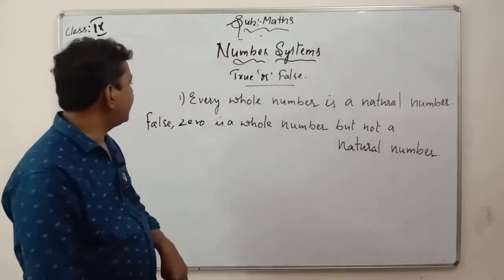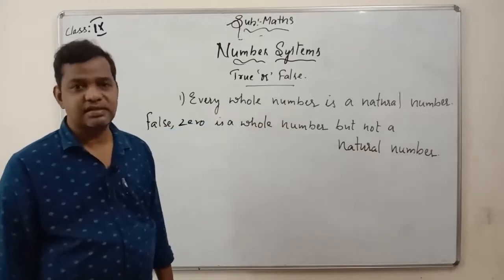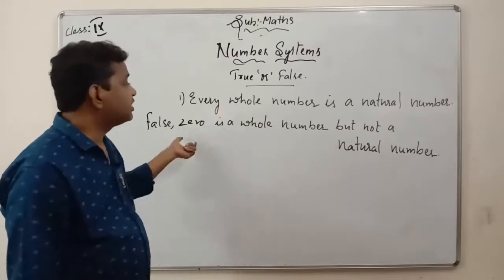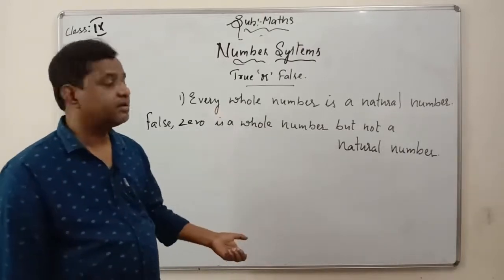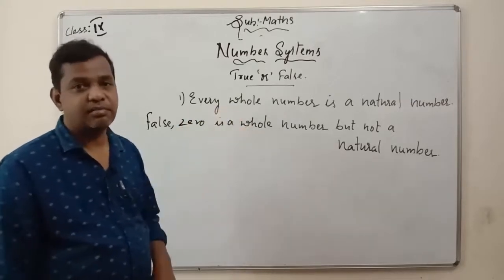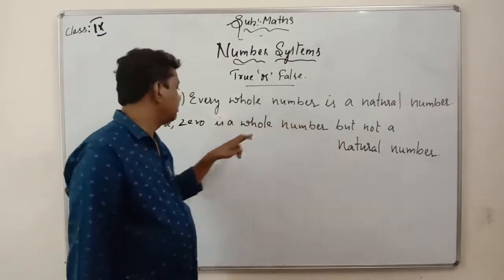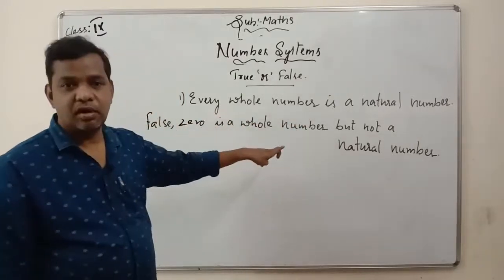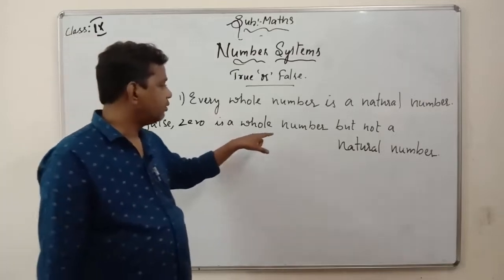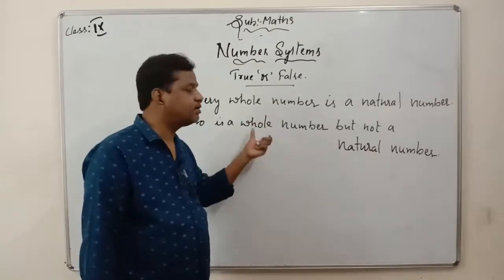The statement says every whole number is a natural number, whether it is true or false. Your answer will be false. Why? Because 0 is a whole number but not a natural number. So every whole number cannot become a natural number, because whole numbers start with 0. 0 is a whole number but it is not a natural number. So this is our answer for this question.